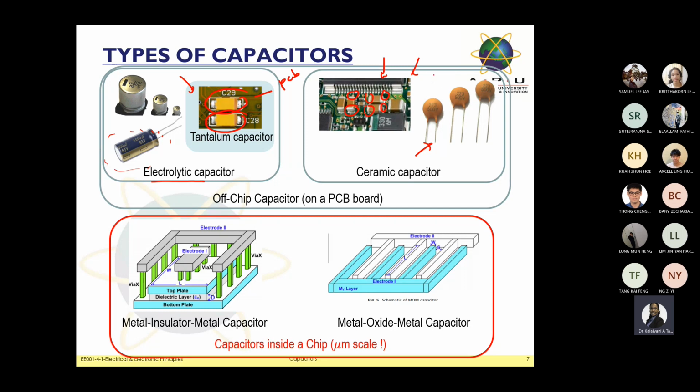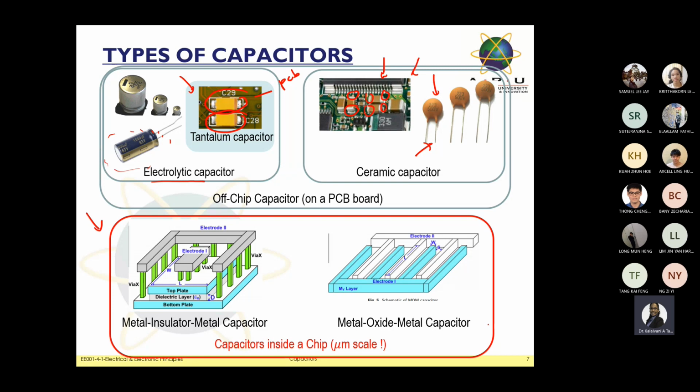So ceramic means you need to know the shape of the capacitor will be in this form, and always have 2 terminals. The same goes for your semiconductor. We always have this kind of shape of semiconductor capacitance. Now just have a look at the bottom figure here. In this figure, you can see the same thing, but here we can see it in terms of components. This we call a component, but when we go to the bottom part here, they call it a metal insulator metal capacitor. Take note. And the next one they call a metal oxide metal capacitor.